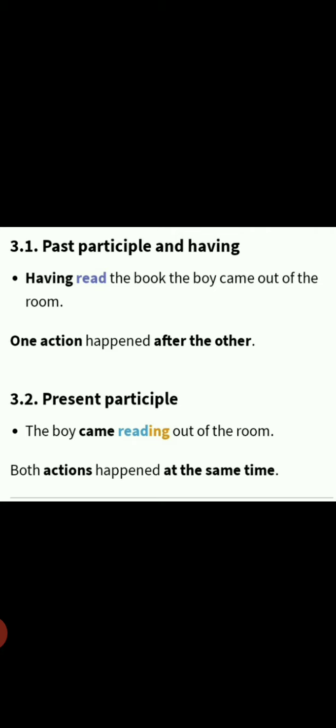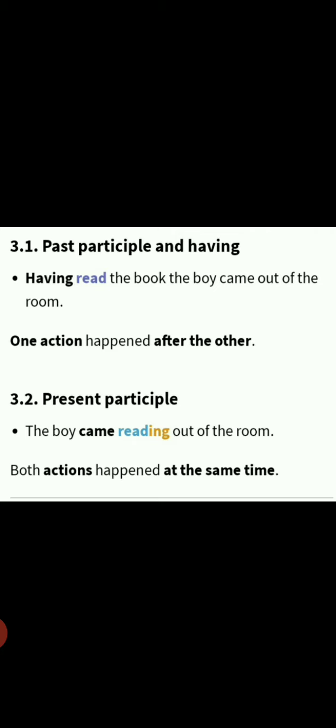Which action happened first? Having read the book. And which happened after? The boy came out. Here it is the third form, that is read, R-E-A-D. The third form is used immediately after having to show that one action happened after the other.